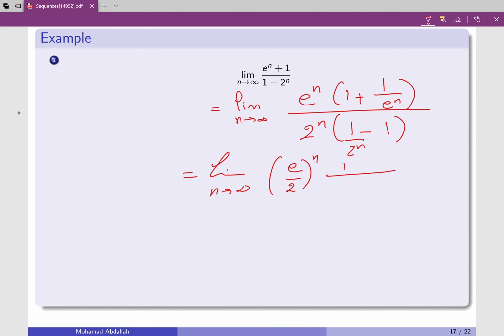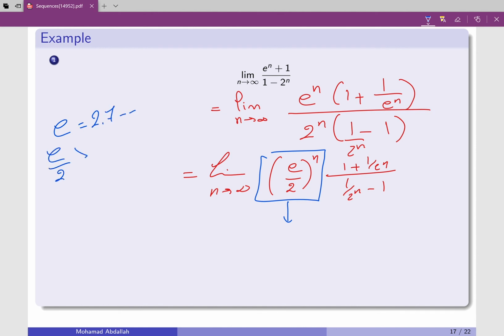Okay, this is 1 plus 1 over n. This is 1 over 2 to the n minus 1. Now let's analyze the limit of each one of them. I know that the limit of the product is the product of the limits. So this guy, what happens to this when n goes to infinity? Well, I know that e is 2.7 something. So e over 2 is bigger than 1 because e is bigger than 2.